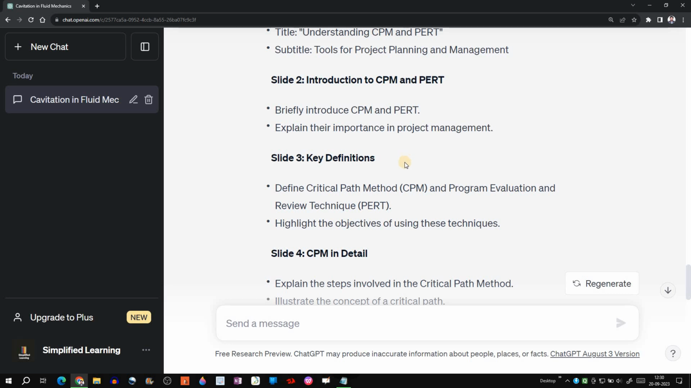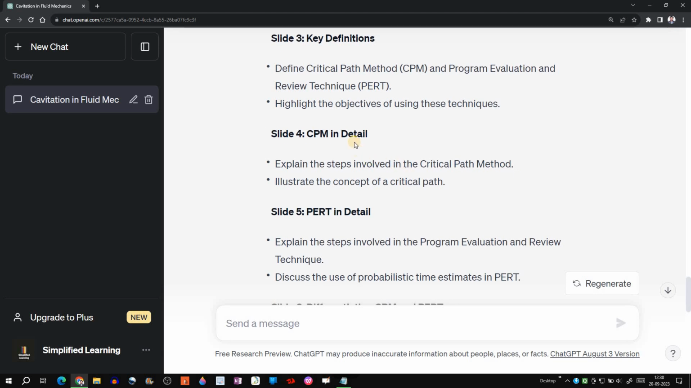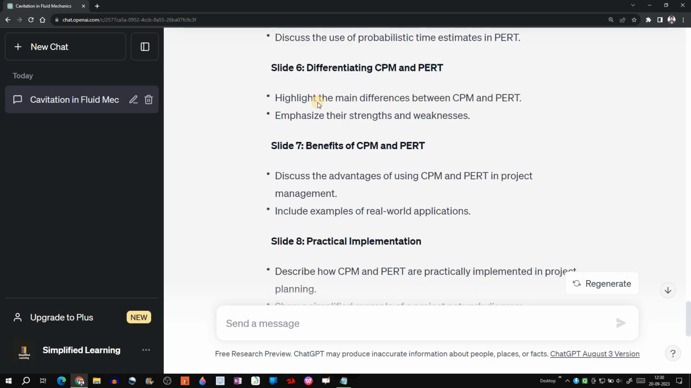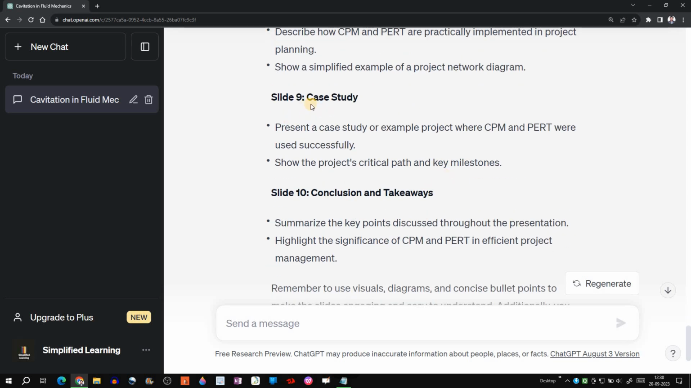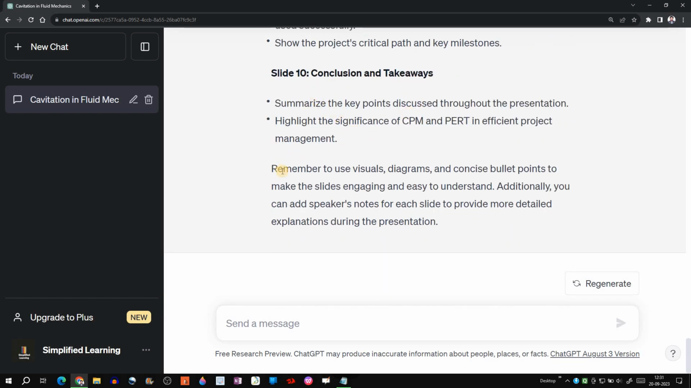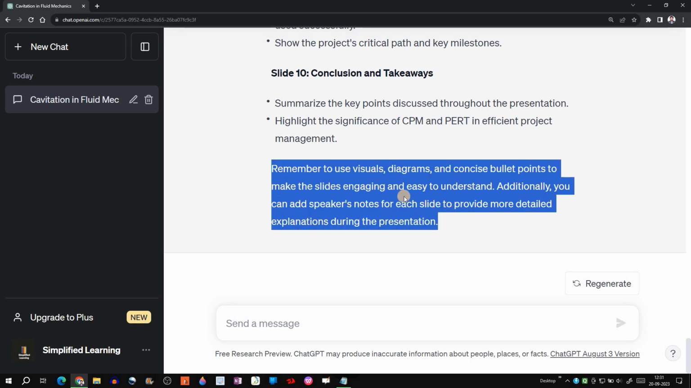In slide 3 it is saying to include key definitions of CPM and PERT. Then in slide 4 CPM in detail, then in slide 5 PERT in detail, in slide 6 differentiation between CPM and PERT, then the advantages of using CPM and PERT respectively, then practical implementation, or let's say a case study or a simplified example of a project network diagram. Okay, in slide 9 we actually have a case study, then conclusion and takeaways. And yes, look at this point, it is saying to use visuals, diagrams and concise bullet points to make the slide engaging and easy to understand.